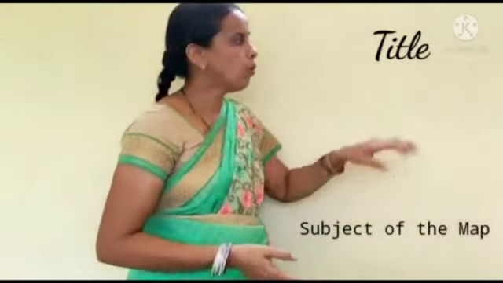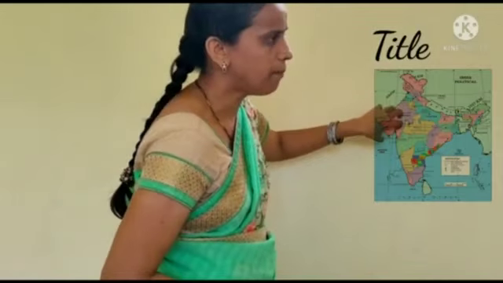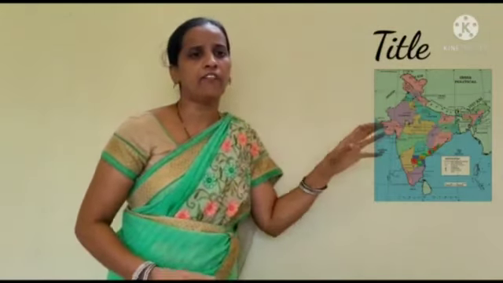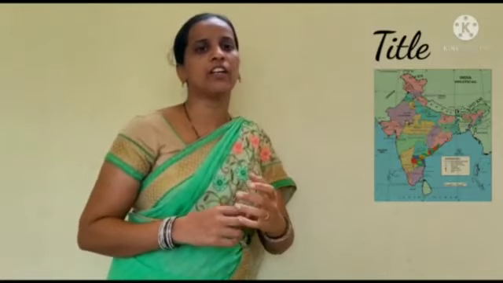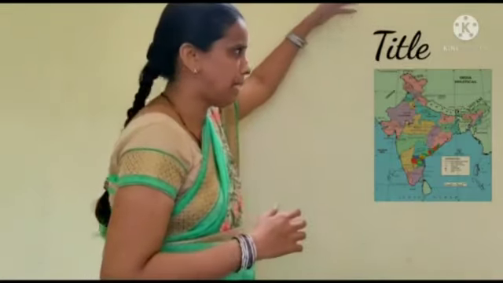The first element is the title. What is the title? Every map says about the subject of the map. What is the matter in the map? That is the subject. It reveals the content of the items to be discussed. This is at the top of the map.